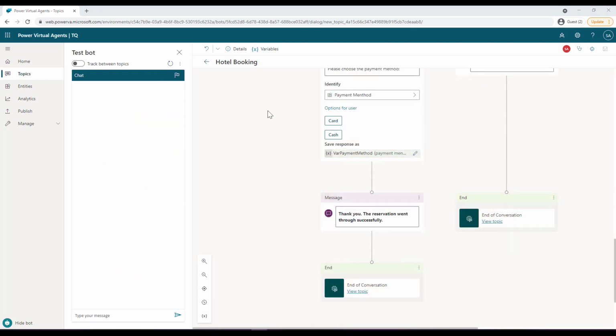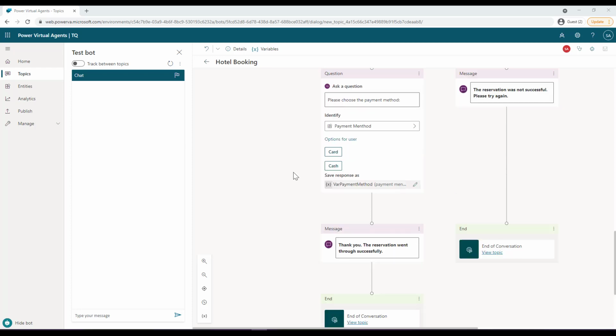Well, there is one more thing that we had to test, and that was the synonyms that we had created for this card and cash options, right? So how can we test that? In this particular example, when I called this particular entity, it had card and cash. And if you remember, we had also specified synonyms, right? So what if instead of selecting these options, I provide one of the synonyms? Will this flow capture the right answer?